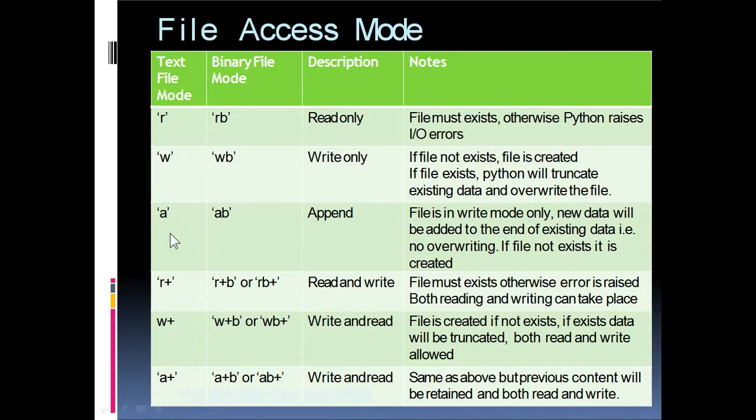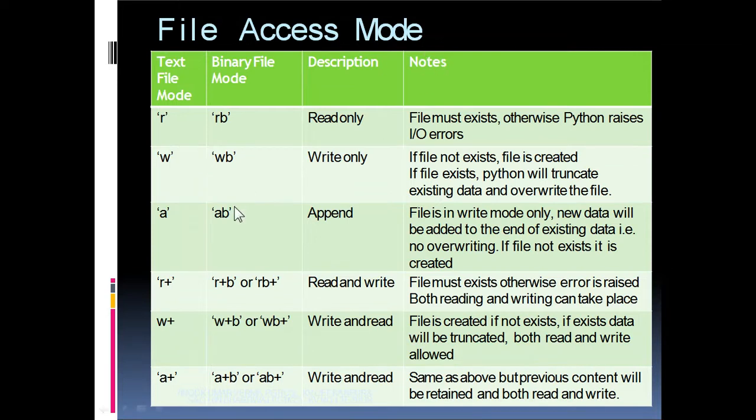And A is an append mode. It is also a write mode only, that is, the new data you enter will be added to the end of the existing data. There is no overwriting. If the file does not exist, it is created. Hope you understood the differences.